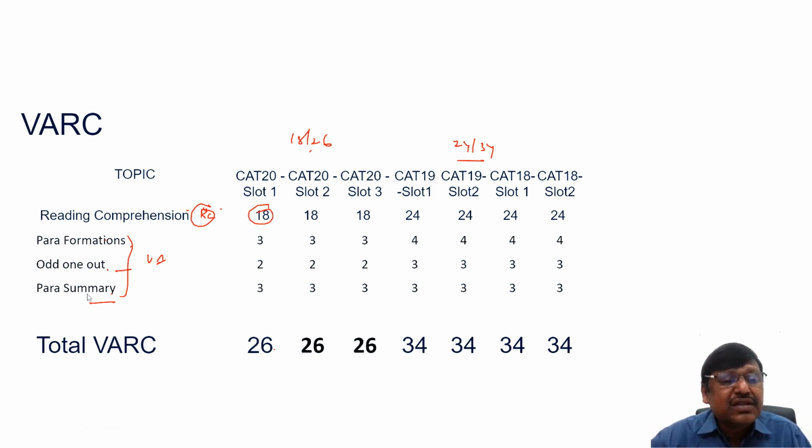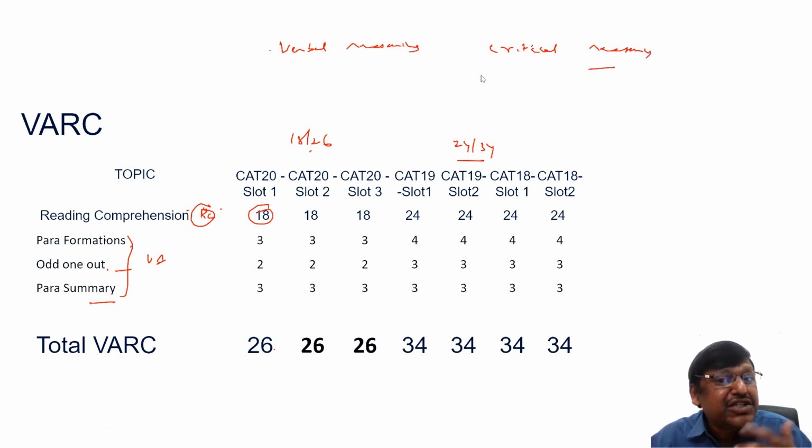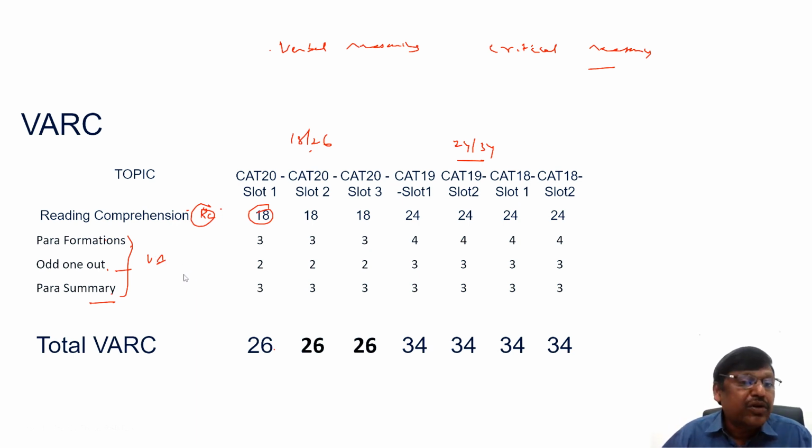So these test more of your reasoning. I can call this actually verbal reasoning. If you are good at critical reasoning, these things will help you. So it's not traditional grammar, vocabulary kind of thing. CAT has moved from traditional grammar and vocabulary to more reasoning based questions in English, right? So this is about VARC, students. This is basically the syllabus.